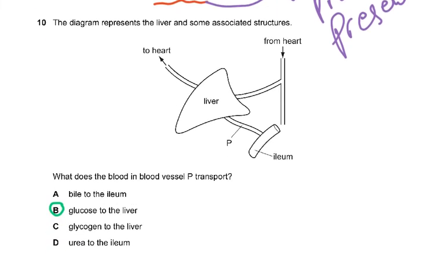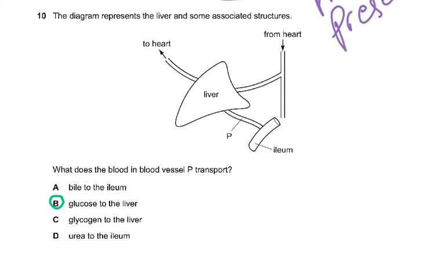Then coming to question number 10, the diagram represents the liver and some associated structures. So from the heart, and then we have the ileum. So this P is the hepatic portal vein. What does the blood in blood vessel P transport? Glucose to the liver, glycogen to the liver, wrong, urea to the ileum, wrong, bile to the ileum, wrong. The ileum and the liver are connected by this vessel, which is called the hepatic portal vein.